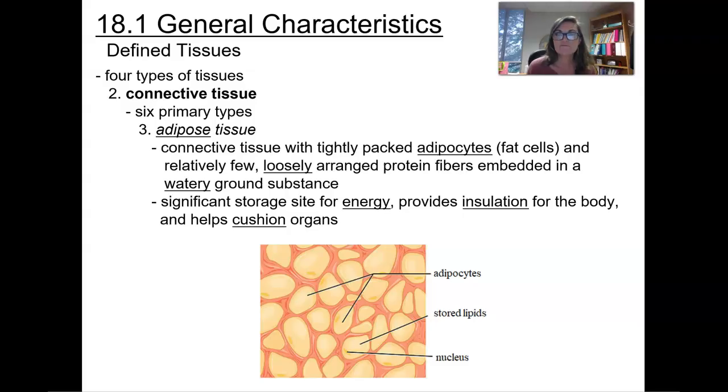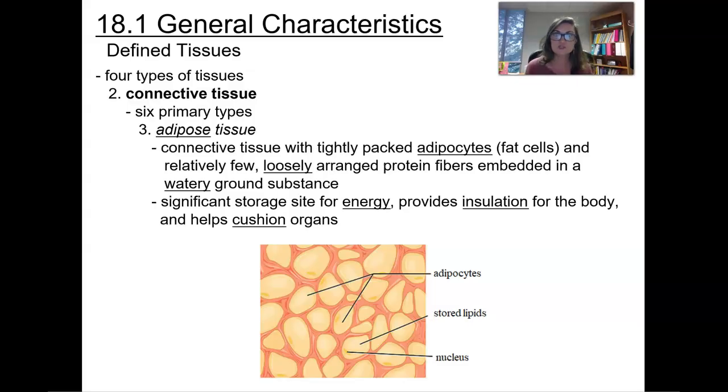The next type, we're going to have adipose tissue. Adipose tissue is another name for fat tissue. So it's connective tissue with lightly packed adipocytes or fat cells that are going to be relatively few, loosely arranged, with protein fibers embedded in a watery ground substance. It's going to be significant as a storage site for energy.